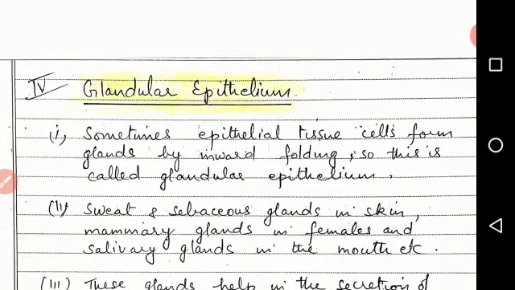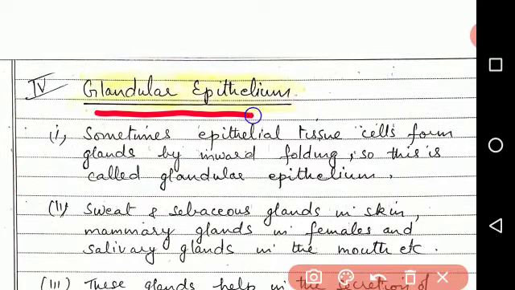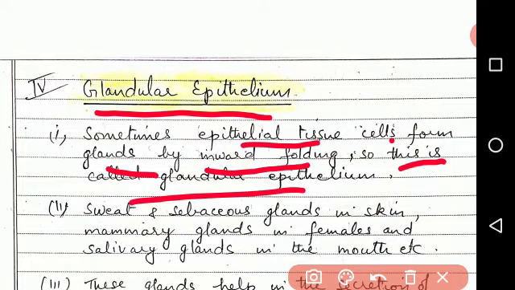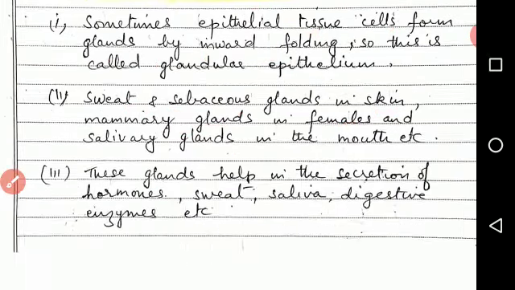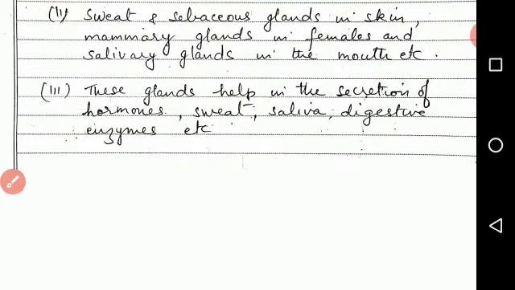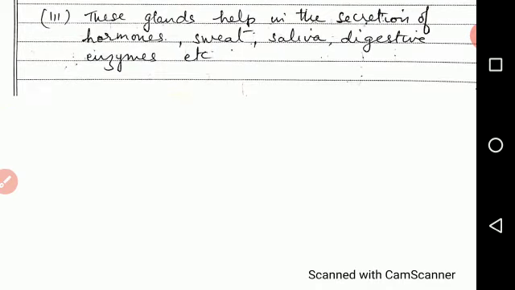The last type of epithelial tissue is glandular epithelium. First point, sometimes epithelial tissue cells form glands by inward folding. So this is called glandular epithelium. Second, sweat and sebaceous glands in skin, mammary glands in females, and salivary glands in the mouth, etc. are examples of glandular epithelium. Third point, these glands help in the secretion of hormones, sweat, saliva, digestive enzymes, etc.